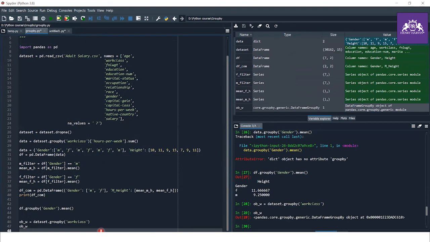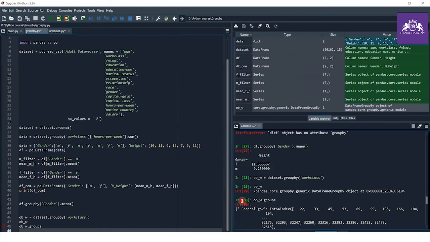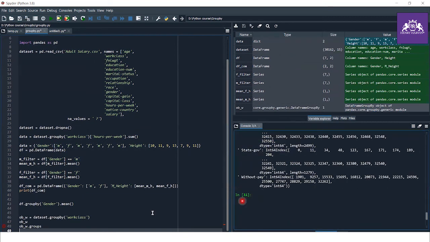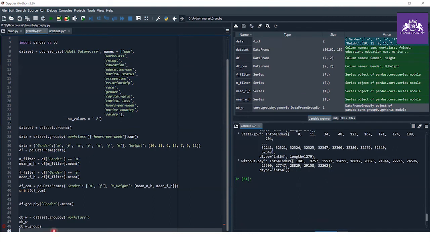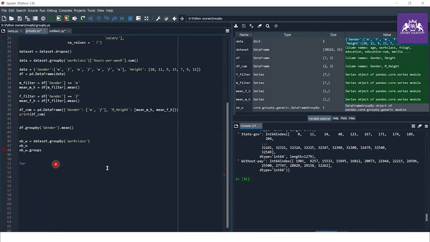And to see the groups, what are the groups we made here? Just type group object dot group. Here, as you can see, we have this many groups, and these are the details of the groups that we have. Now let's iterate this group by function object.